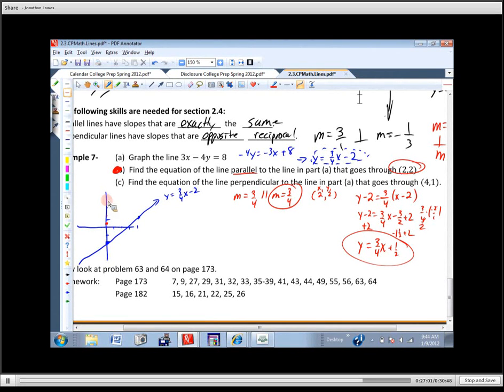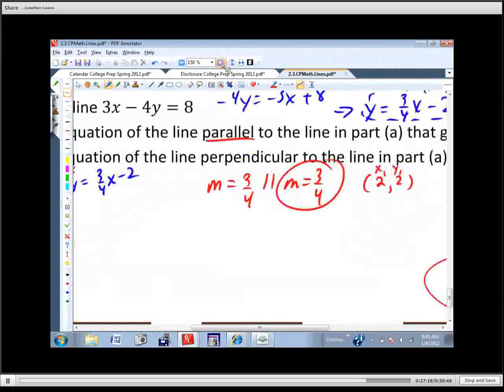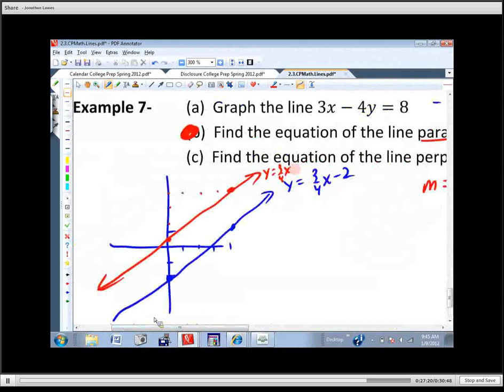Okay, now, even on my hand-done graph, pull this up just a little bit. Does this look like y equals 3/4 x plus 1/2? Does it look correct? It's parallel. Okay? Any questions? Okay.